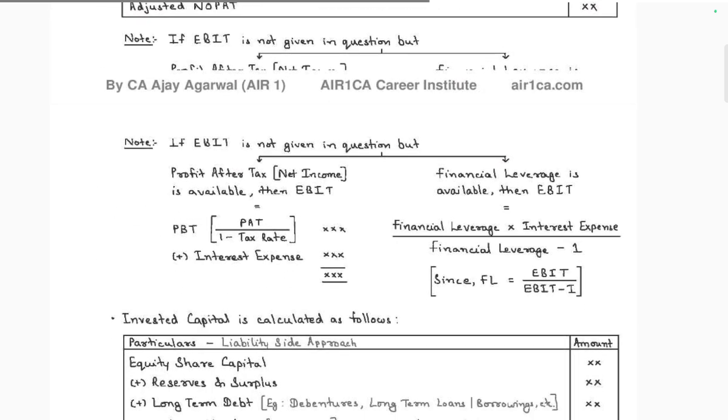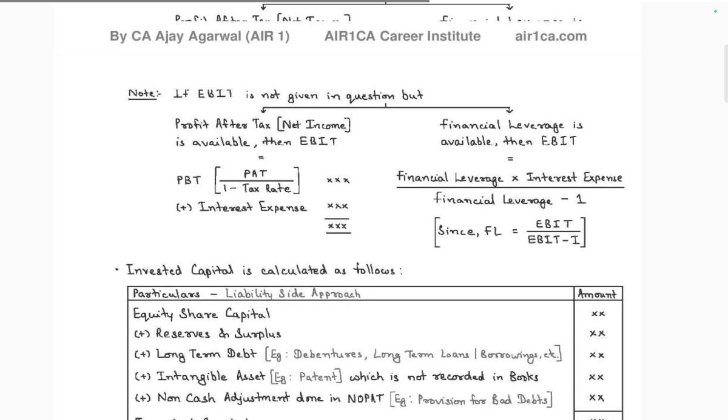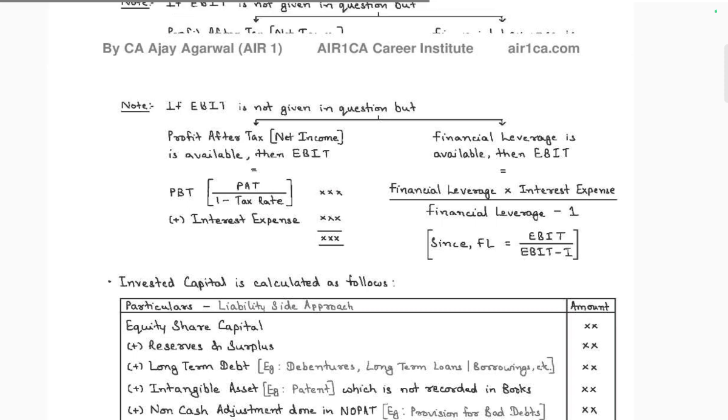but the profit after tax or net income is available, and the financial leverage is available: profit before tax is profit after tax divided by 1 minus the tax rate, plus interest expenses. So profit after tax divided by 1 minus tax rate, plus interest expenses, gives profit before tax. If financial leverage is available, then interest expense is financial leverage into interest expense by financial leverage by 1.